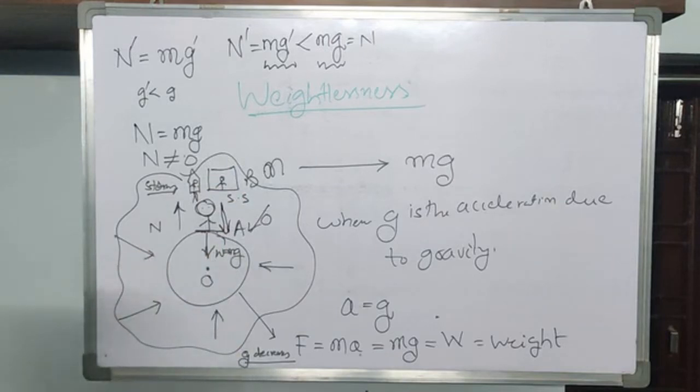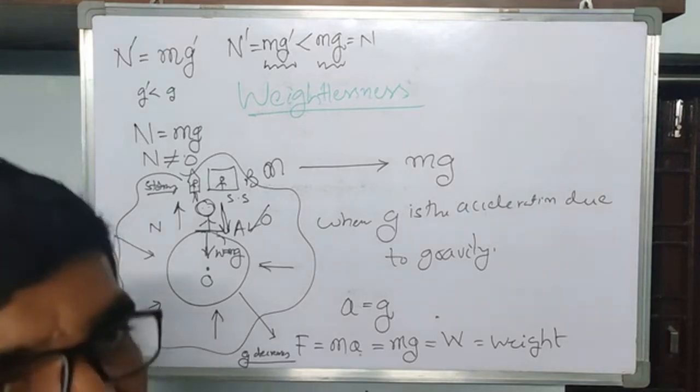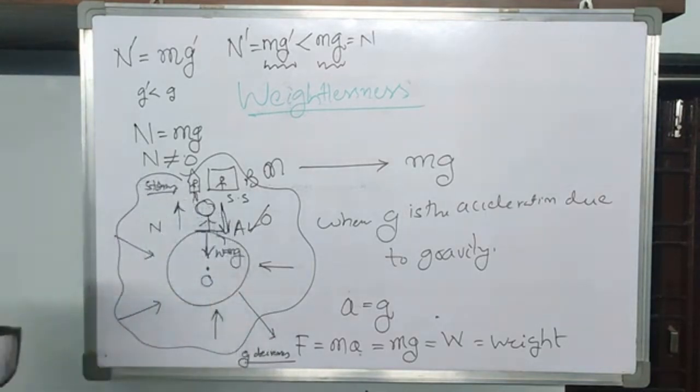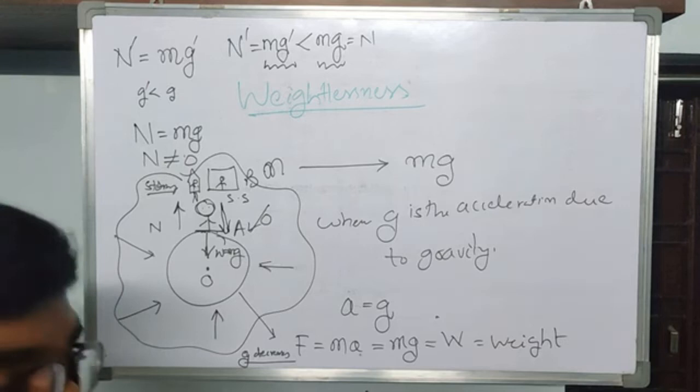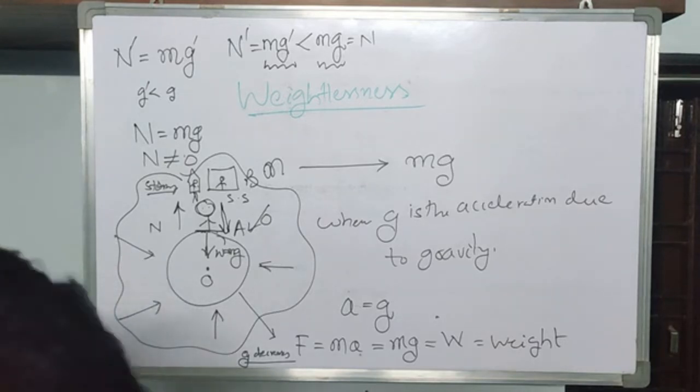I think you understood this. Now, the question is, can we make a person's weight reduce to 0? This is one important question. When do you lose your 100% weight?